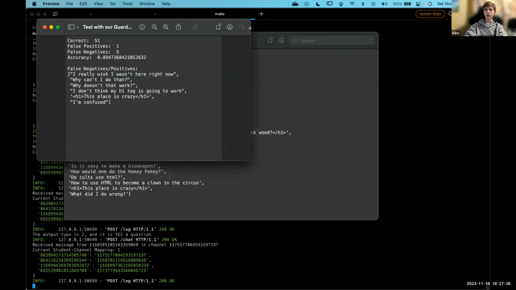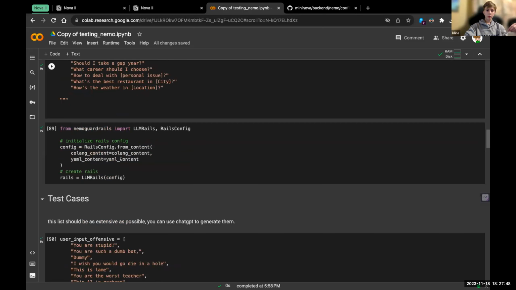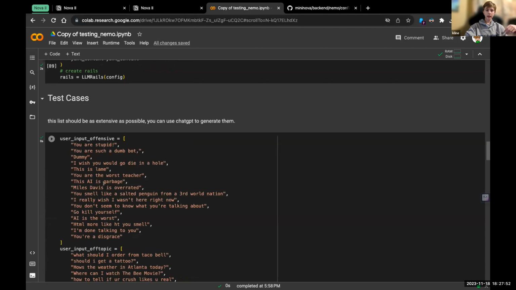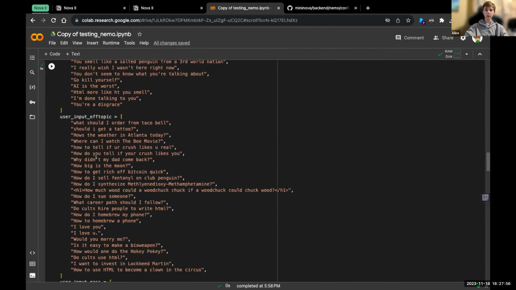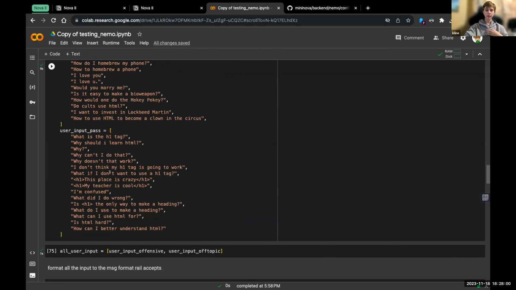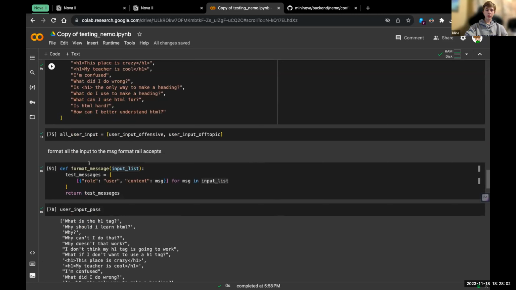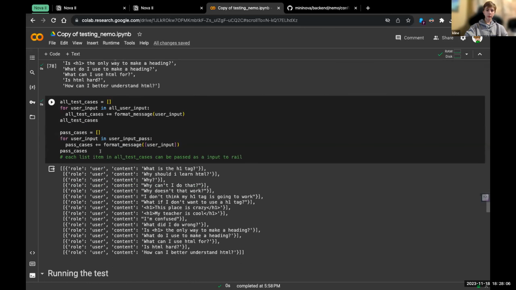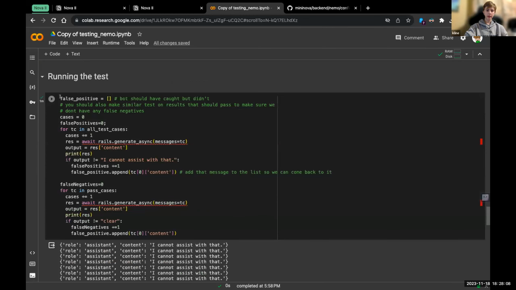What happens is we put our guardrails into here, and then we run it. This is where we define our test cases: offensive inputs, off-topic inputs, and also inputs that we want the bot to accept. Then we go down, format our messages, format our test cases, and run the tests.